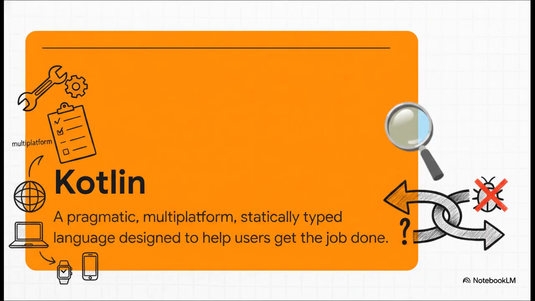So Kotlin's whole philosophy is super simple. Just be pragmatic. It wants to be a useful tool that gets the job done, not some abstract theoretical exercise. And its secret weapon against that billion-dollar mistake? It's all in its type system. Just imagine every variable you create is like a box. Kotlin makes you label each box. Either, this box definitely has something in it, or heads up, this box might be empty. And by forcing you to check those might-be-empty boxes before you open them, Kotlin just eliminates those awful crashes at the source, before your code even runs.